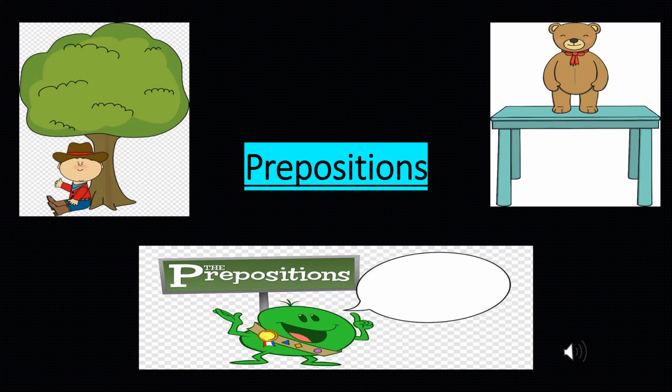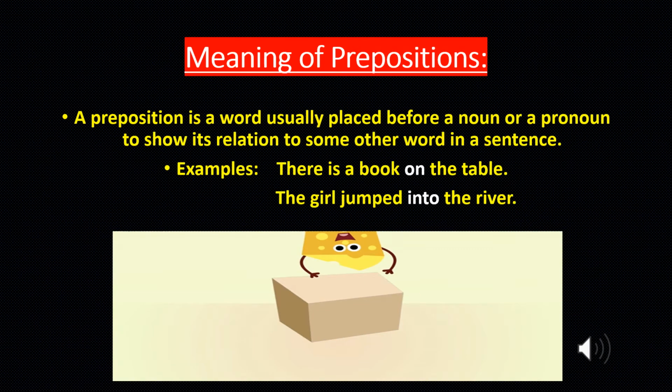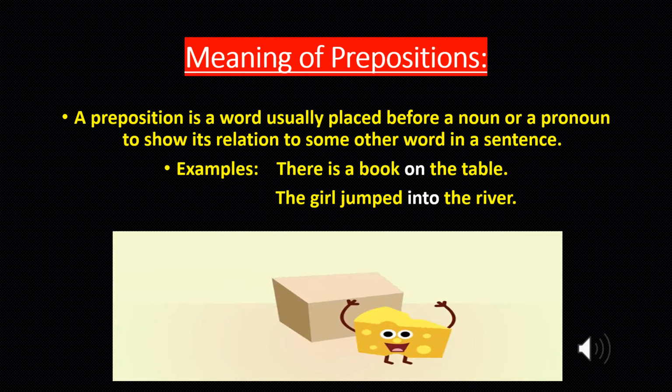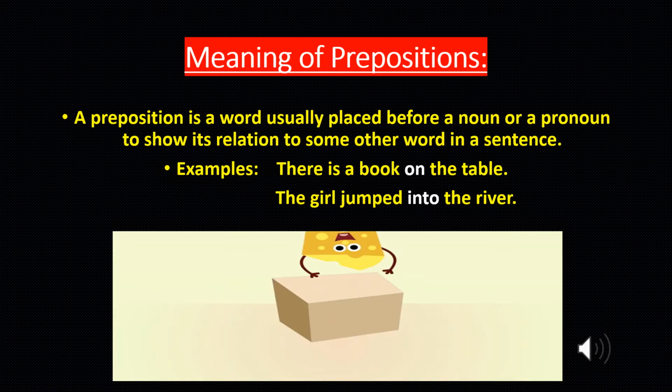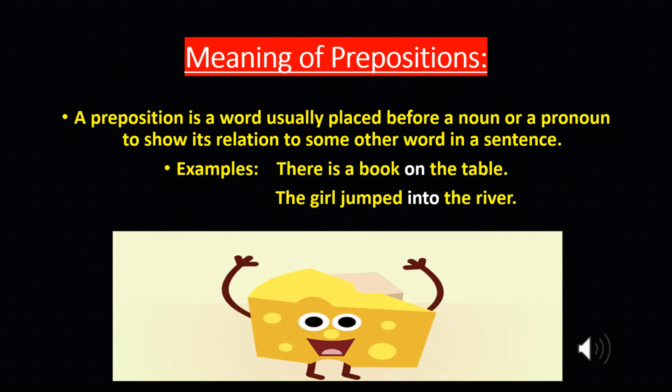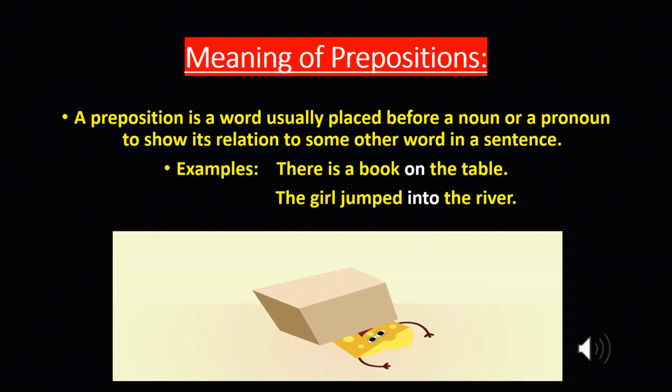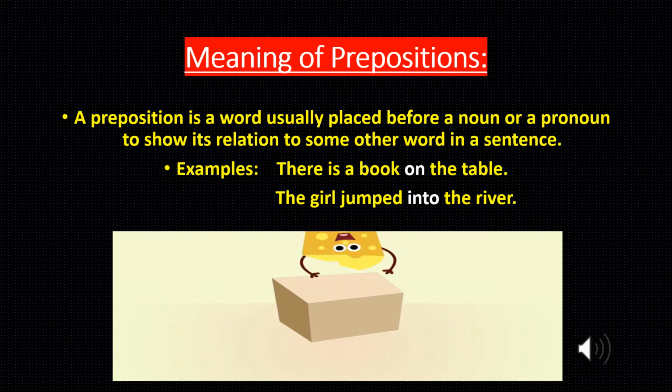Today I am going to discuss the topic about prepositions. So let's start with the meaning of prepositions. A preposition is a word usually placed before a noun or a pronoun to show its relation to some other word in a sentence. For example, there is a book on the table and the girl jumped into the river. So, in these two sentences, on and into are those words which are known as prepositions.